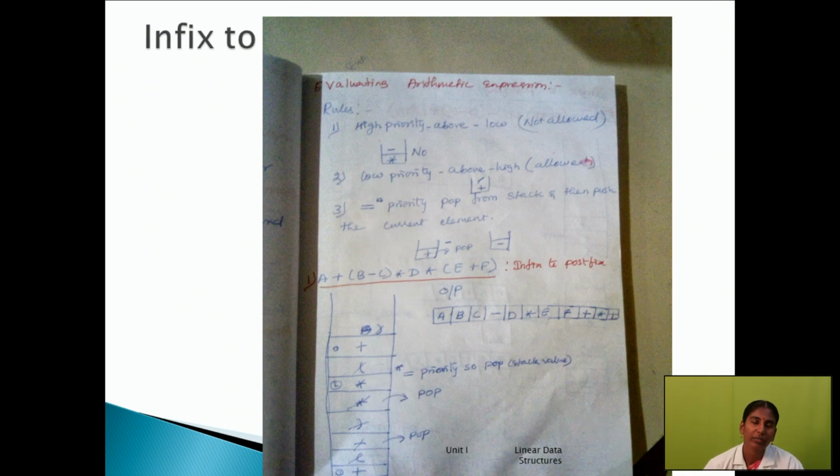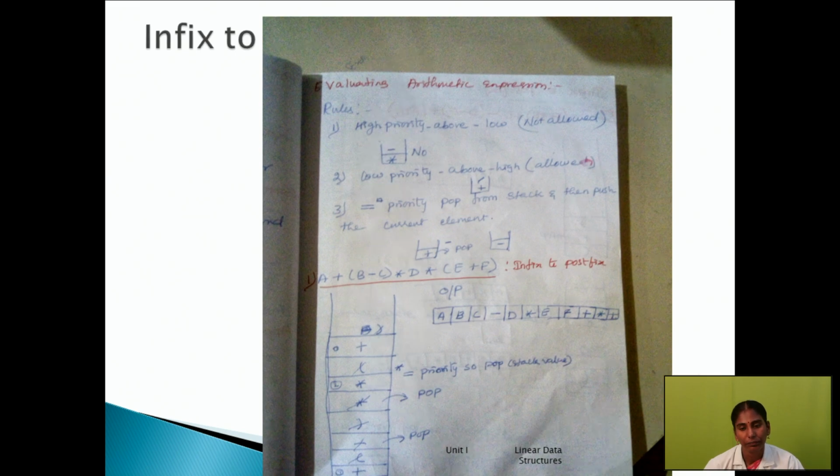The next question: what is postfix? Postfix means the operand is present first and the operator comes next. Here we will apply the arithmetic expression rule for infix to postfix. First read the expression. What is the first element present here? A. This is an operand. When reading the expression, if the element is an operand, it is stored in the output box. So we put A in the output box.